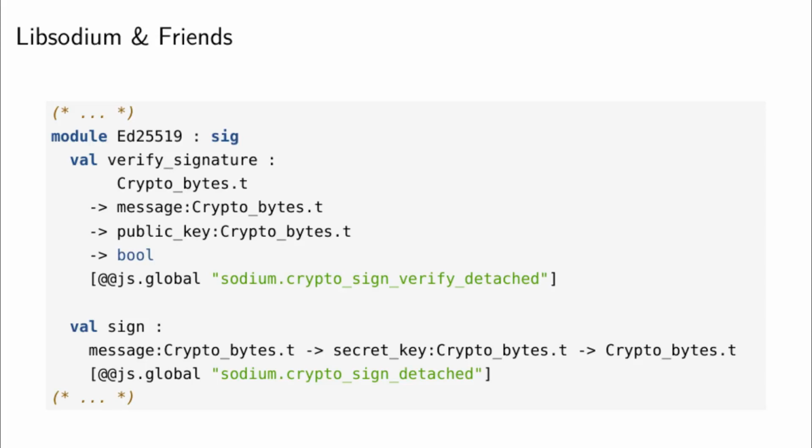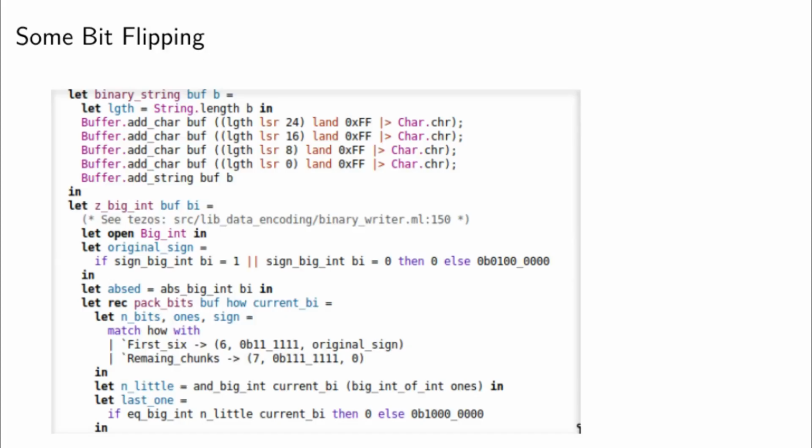We also have bindings to base58 encodings for a few hash functions like Blake2b and SHA-256. We can see that we did not bother and we use Js.global instead of properly passing around the sodium object. It just works. We also had to re-implement a compliant version of Michelson's serialization primitives, so pack and unpack, because they are useful, for instance, for signing things and verifying signatures. Most Tezos libraries are not yet usable with js_of_ocaml, but it's getting there. There is work being done. So this is how it looks. Of course, it should be on the slower side, but it's not important in our case. If it fits in a blockchain, it's small data.